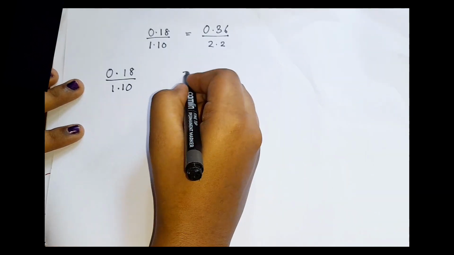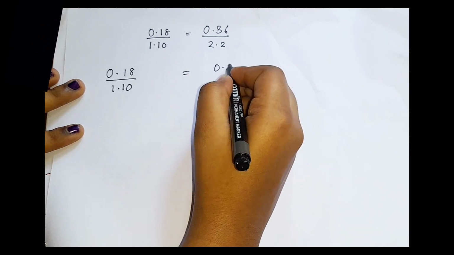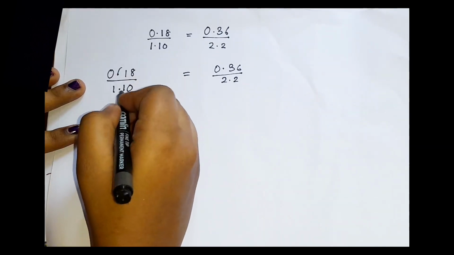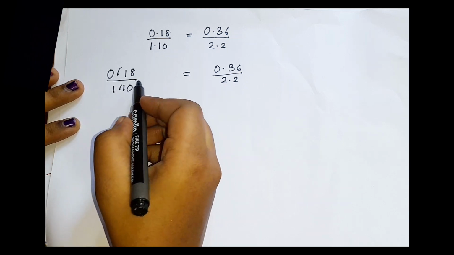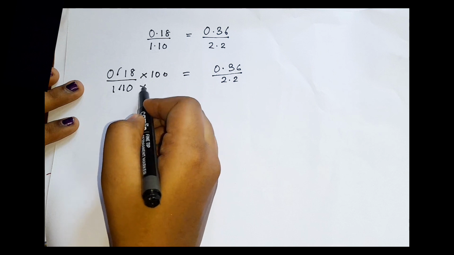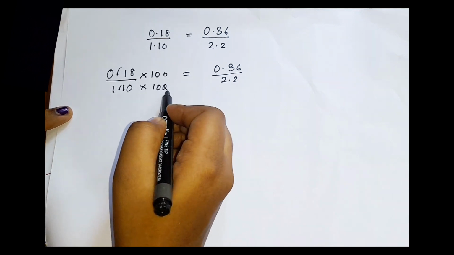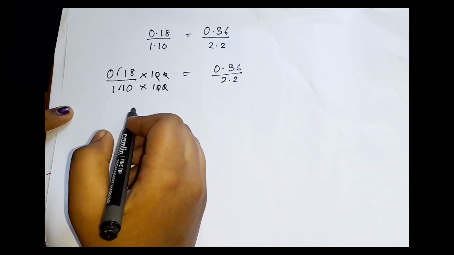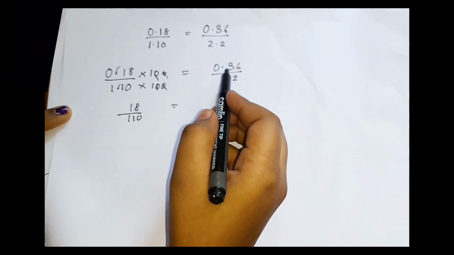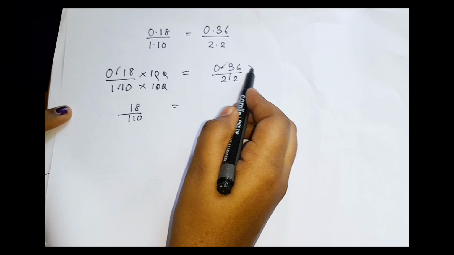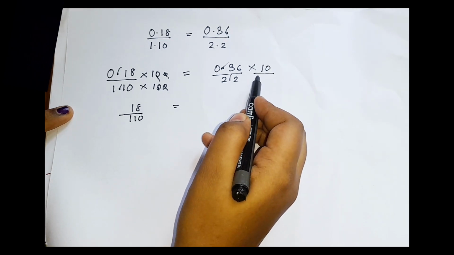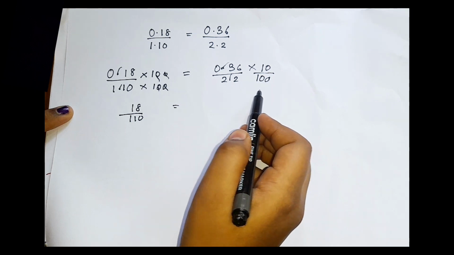When we take off the point, here it becomes 100, here also 100, cancel. So now we got 18 by 10 is equal to 36 by 100.